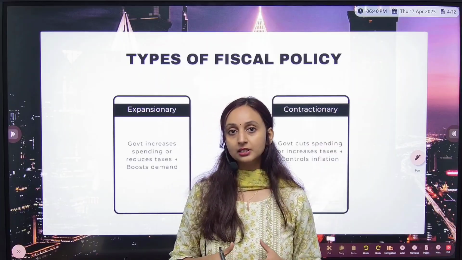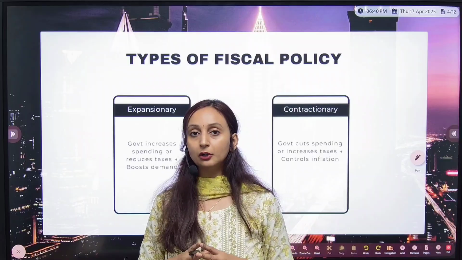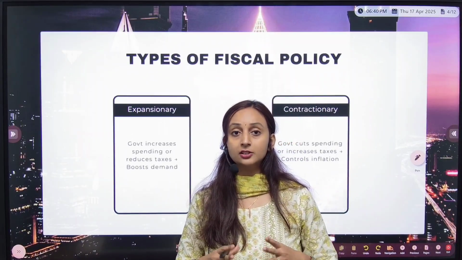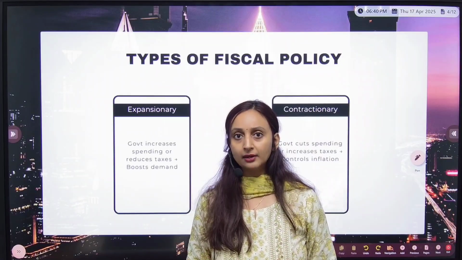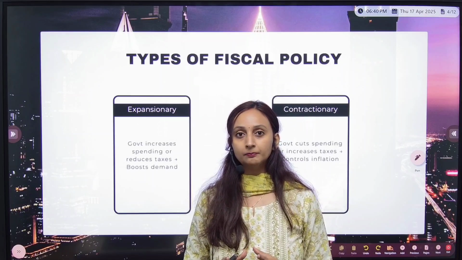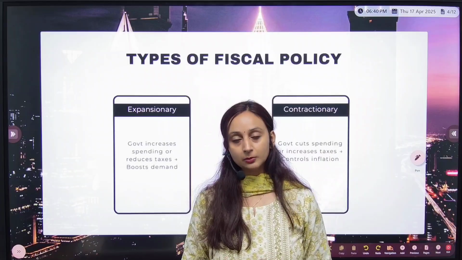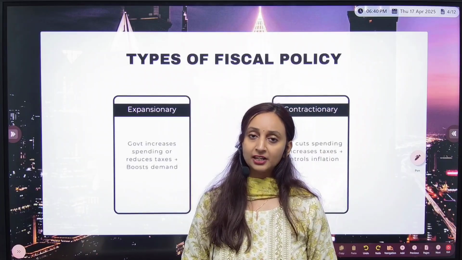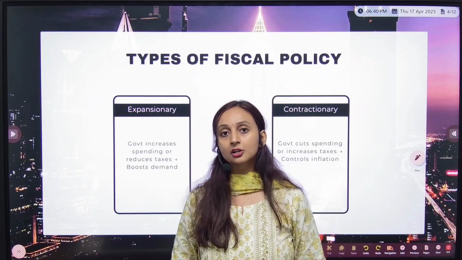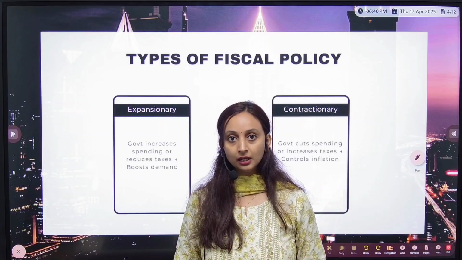So expansionary fiscal policy is used in a situation when the economy is slowing down, when the economic growth of the country is in trouble. There's not a lot of demand in the economy. People don't have a lot of money to spend on things, or the industries are hard hit. A very relatable example, I would say, is the 2020 COVID time, when the industries were not performing well. People were facing financial issues because salaries were not being credited on time, businesses were not growing that well. So the demand had basically gone down, and there was an economic slowdown in the country as well as across the world.